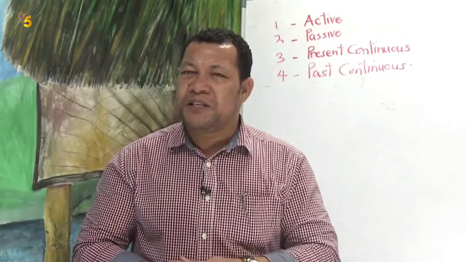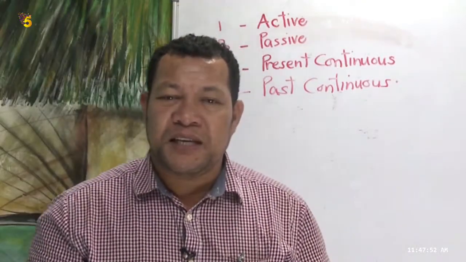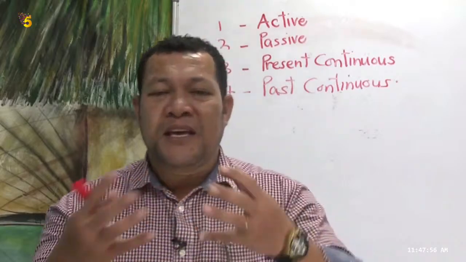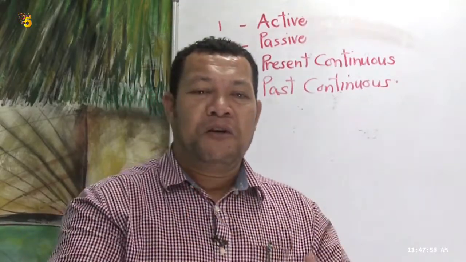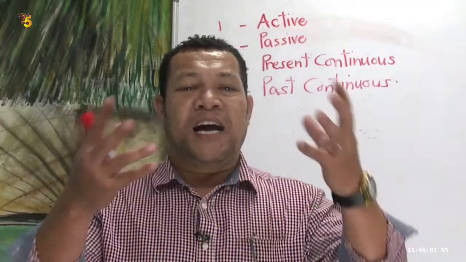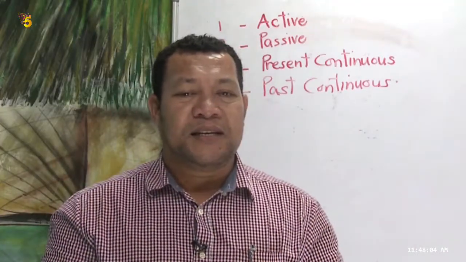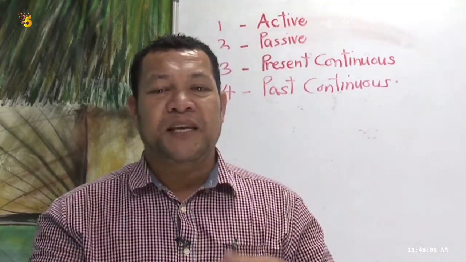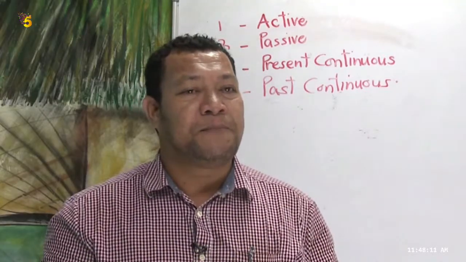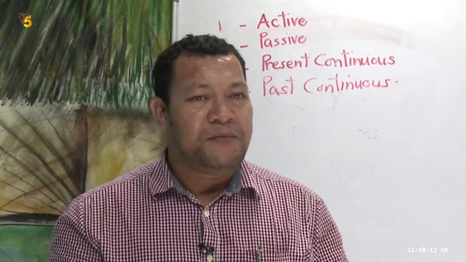And what is the past continuous tense? The past continuous tense is used to describe actions that began in the past and often continued for a short period of time after the action started. This tense describes actions or events that happened at specific time in the past. Right?